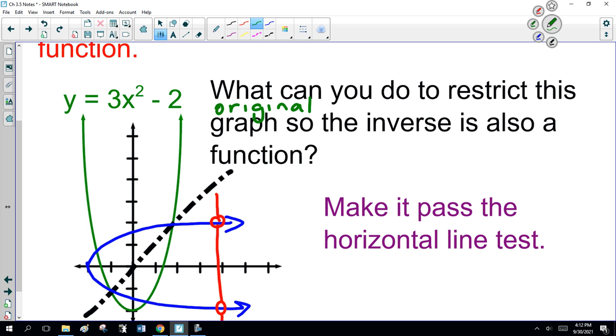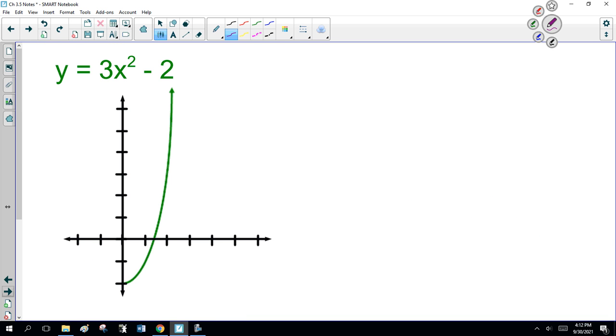Well, what we talk about here is make it pass the horizontal line test. Draw a horizontal line. If it touches the graph more than once, the inverse is not a function. So what do we do to this original function? Well, cut it up.